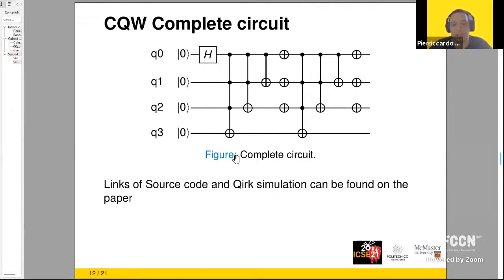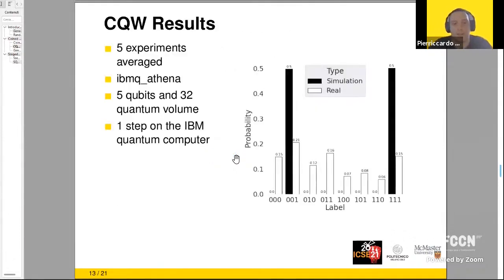The links for source code and the QX simulation can be found in our paper. And now we can discuss the results that we obtained by performing 5 experiments. On the right, we can see an averaged picture of the results that we obtained. We used as a backend the IBM Q Athena. We chose this one because we need at least 4 qubits. And IBM Q Athena provides 5 qubits with the highest quantum volume given our account type. We chose to perform 1 step of the walk.